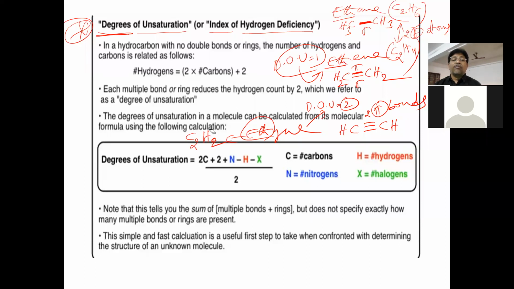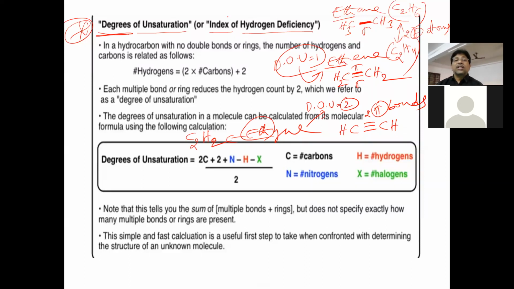Four hydrogens are deficient. Six hydrogens should be there in the saturated compound, but here only two. The four hydrogen atoms deficient, divided by 2, equal 2, so the degree of unsaturation will be 2. Otherwise, two pi bonds are present, therefore the degree of unsaturation is 2.